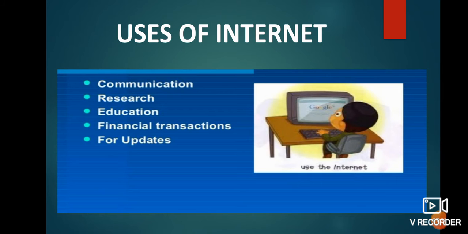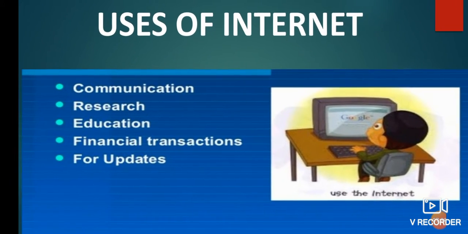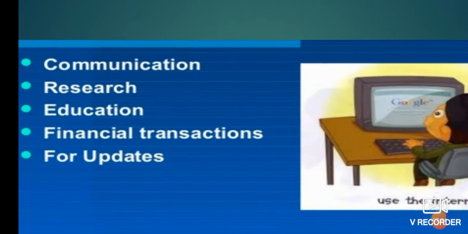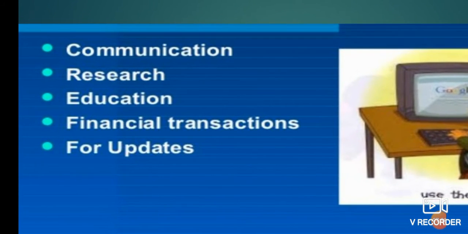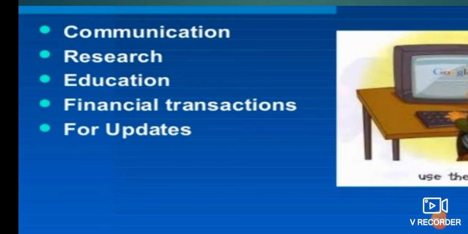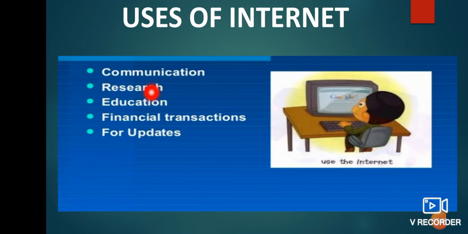And then, so what are the uses of internet? For what purpose are we using internet? Nowadays we depend mostly upon internet. For what various purposes are we using it? So first thing, communication. The main usage of internet is communication. If you want to communicate from one place to a person in another place, we can go for an internet connection. And then for doing research and for education purposes, we depend only on online nowadays. So we use internet for education, and then financial transactions and for latest updates.